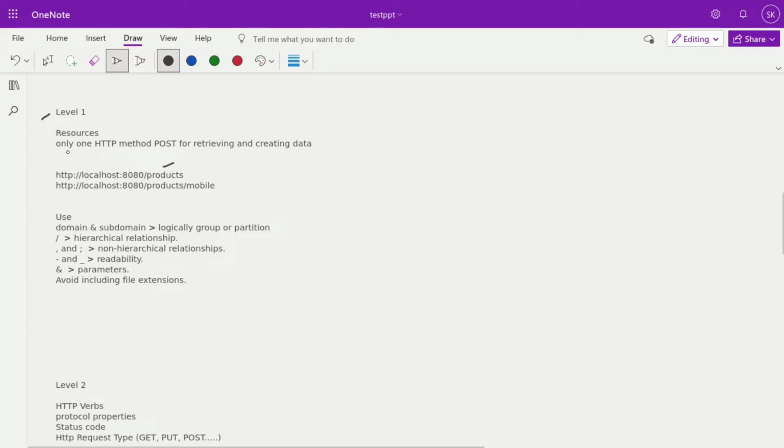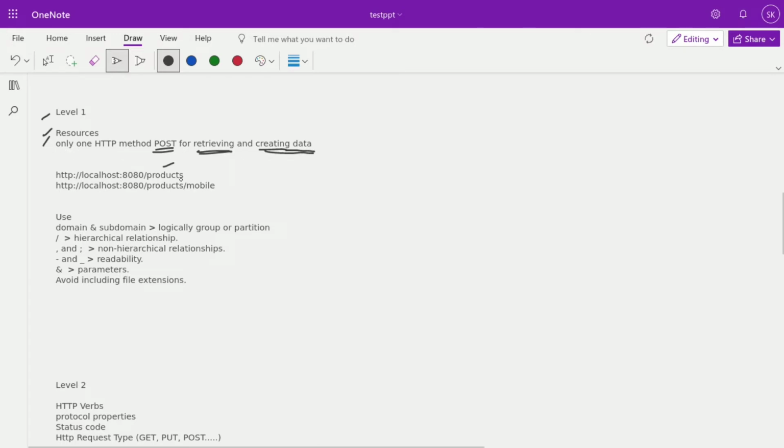The resource's data is identified by the resources, and here also we are only using the POST method to create and retrieve the data. Using the POST method we can create and retrieve the data. There are no specific methods and responses here; we call that level 1.